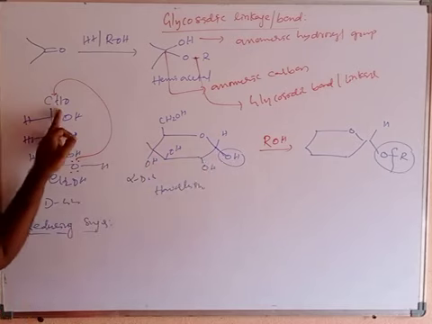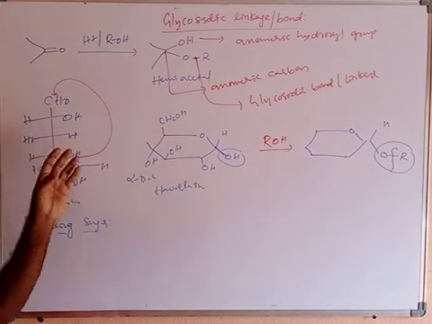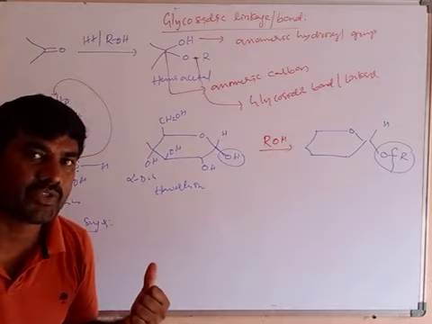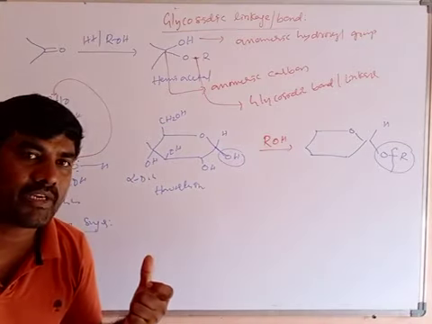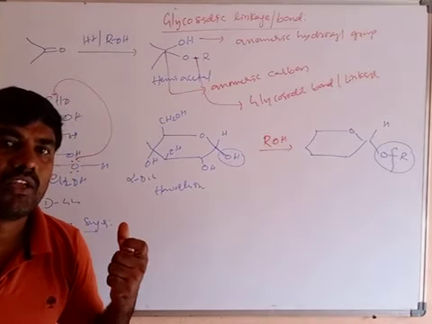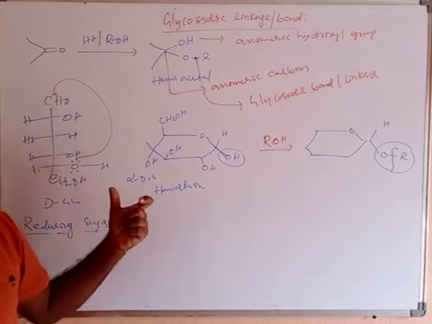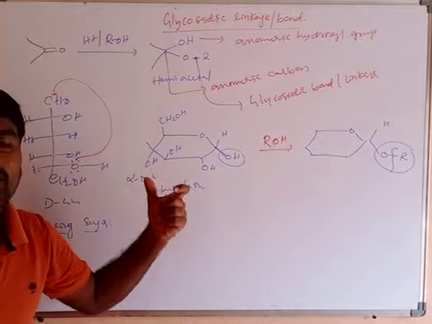Addition of oxygen takes place at the carbonyl carbon, so oxidation takes place. It is itself oxidized, which means it is a reducing agent. For the reducing property, anomeric hydroxyl groups are responsible. If a carbohydrate contains an anomeric hydroxyl group, it is a reducing sugar.